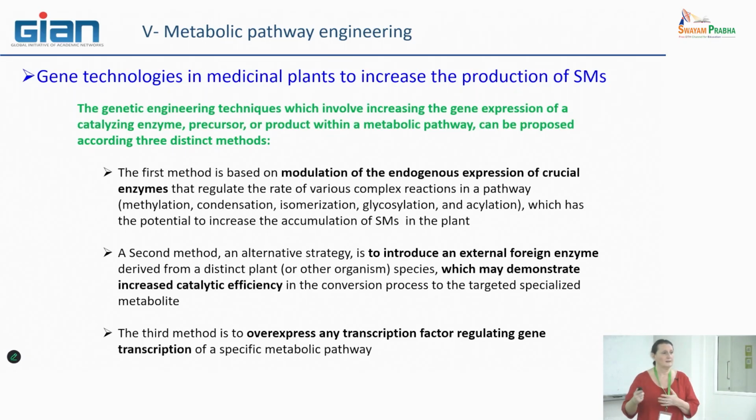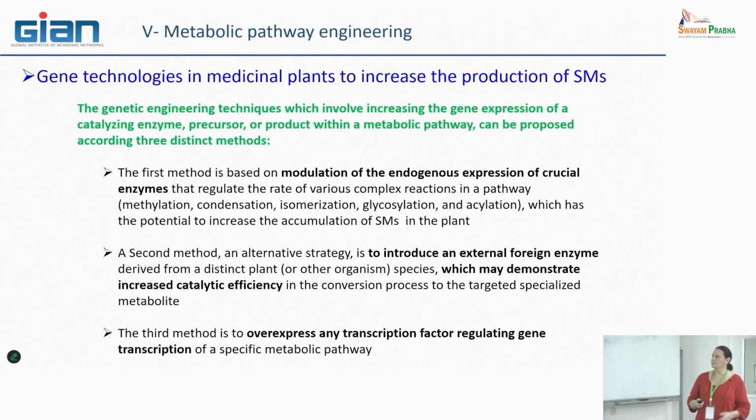That means they can increase the flux of the metabolic pathway. So you can manage the origin of the genes you want to introduce or modify, using endogenous or exogenous foreign genes. This has been demonstrated to efficiently increase metabolite production many times, mainly, for example, in plant cells, in cell suspensions.